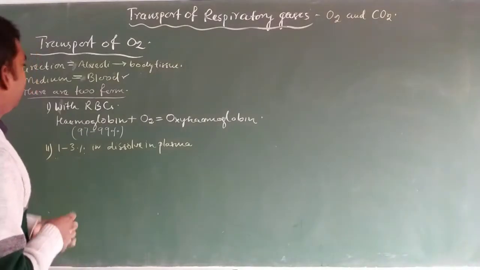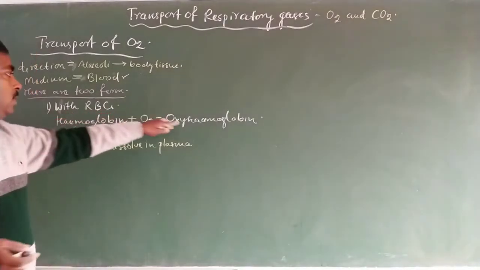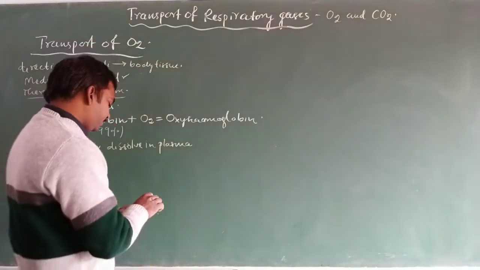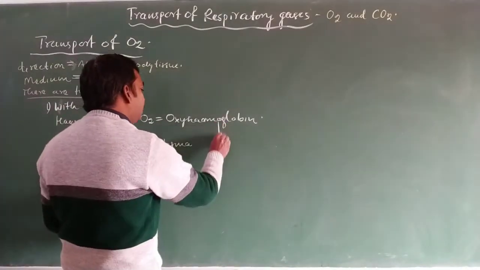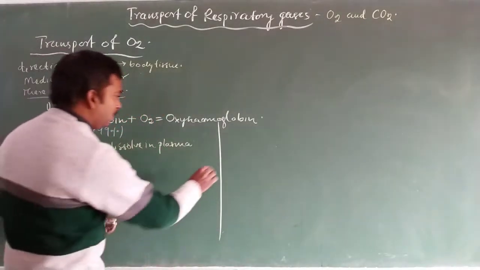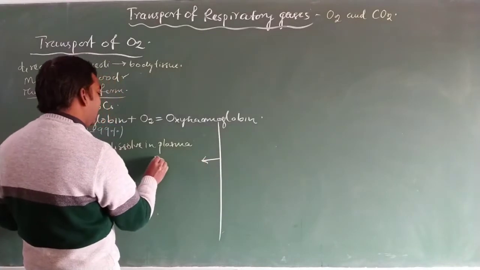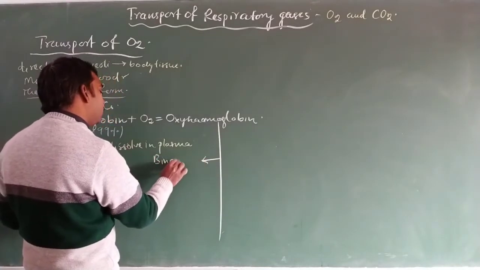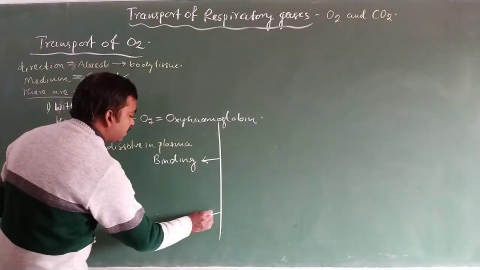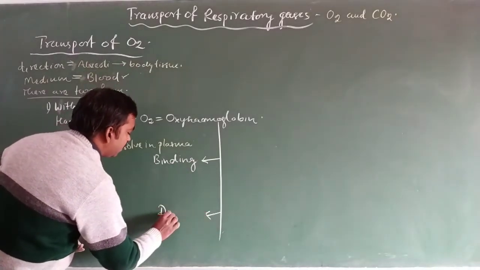First let us discuss the formation of oxyhemoglobin. There are two stages for oxyhemoglobin: the first is binding, and the second is dissociation.